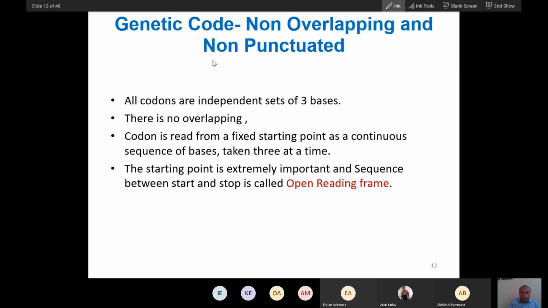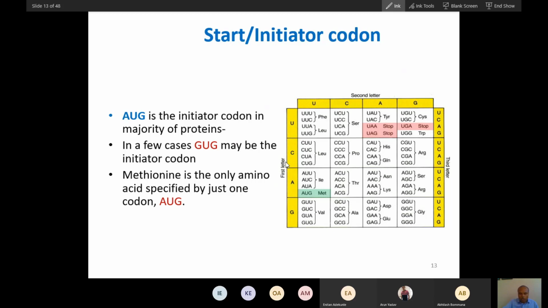Now let's see that genetic codons are non-overlapping. This is not that difficult to understand. 3 bases code for only one amino acid, and then the next codon starts after those 3. This is called non-overlapping.